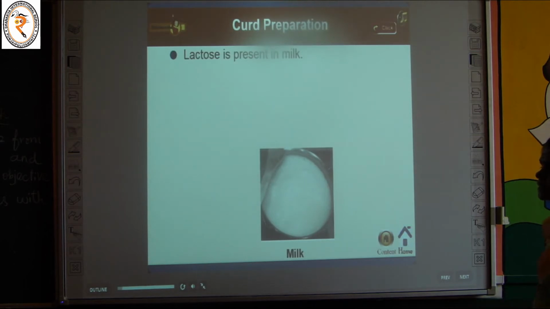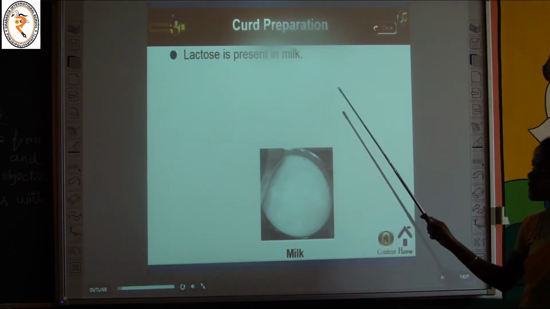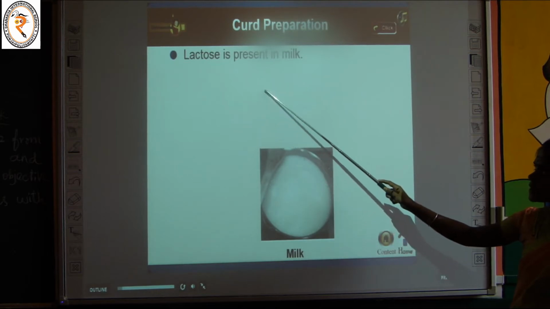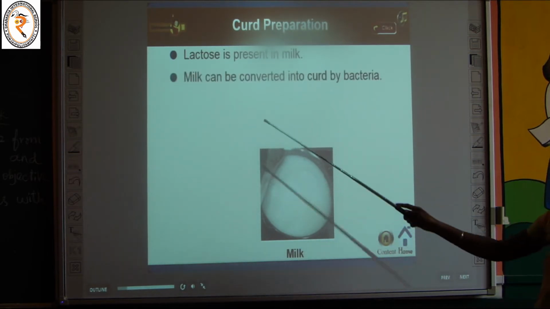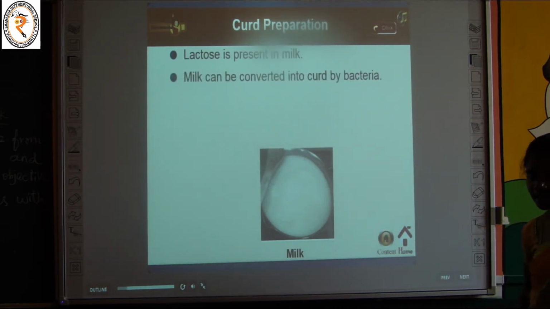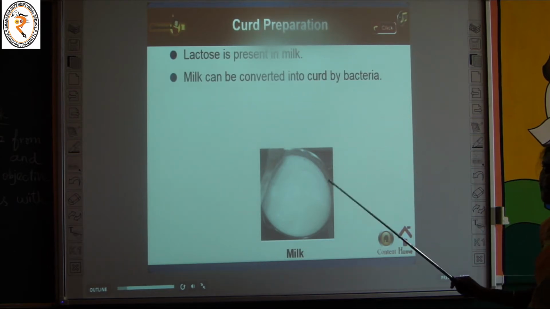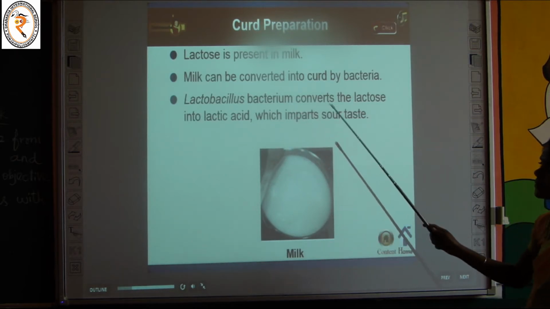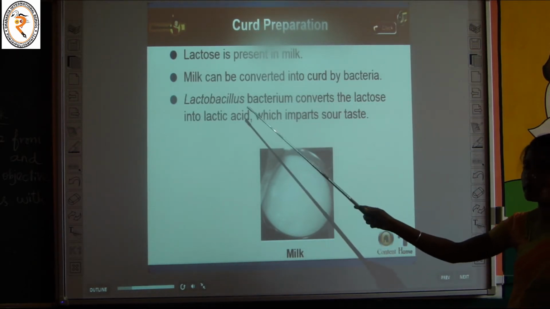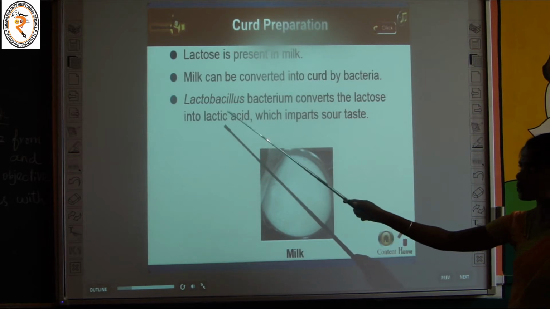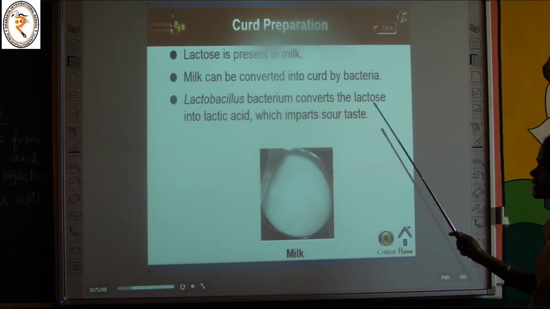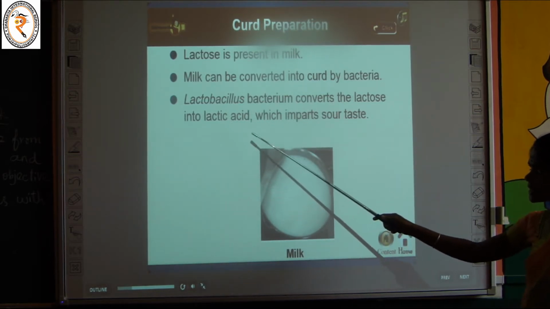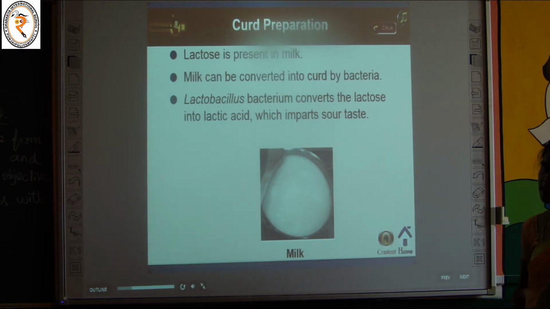Now curd preparation. Lactose is present in milk. Milk can be converted into curd by bacteria. So which microorganism converts milk into curd? It is bacteria. And which bacteria? Lactobacillus. So the lactobacillus bacterium converts the lactose into lactic acid, which imparts a sour taste. What is the taste of curd? It is sour in taste.